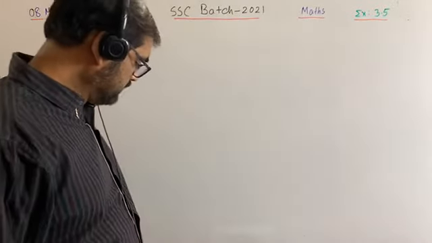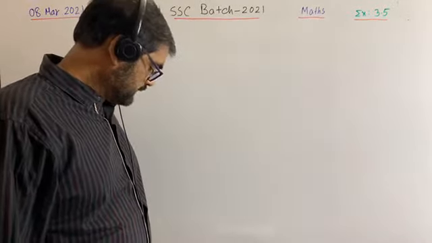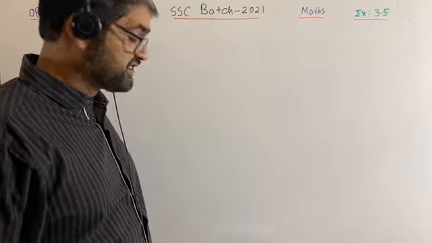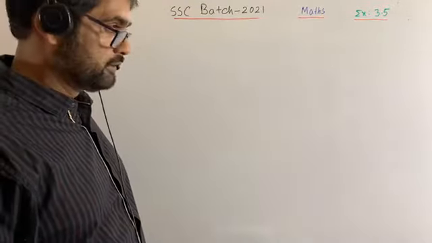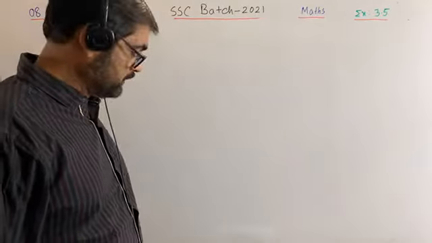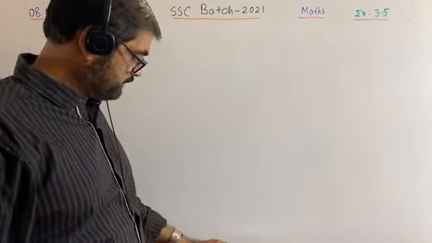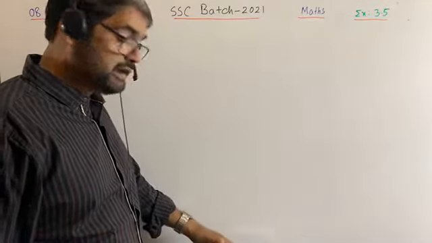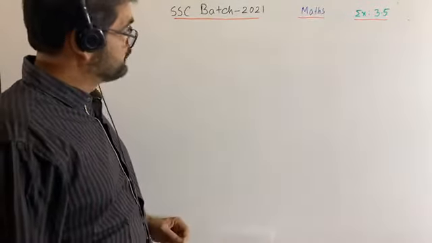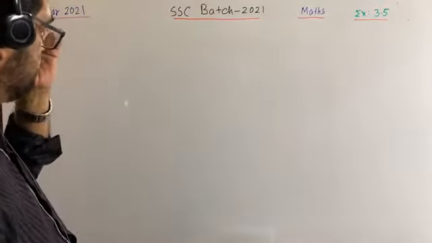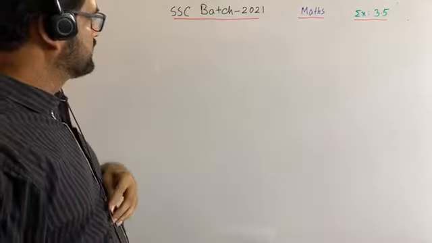So I request you all to do exercise 3.5 properly along with 3.1, 3.2, even 3.3, 3.4. So let's start exercise 3.5, mathematics subject code 109.